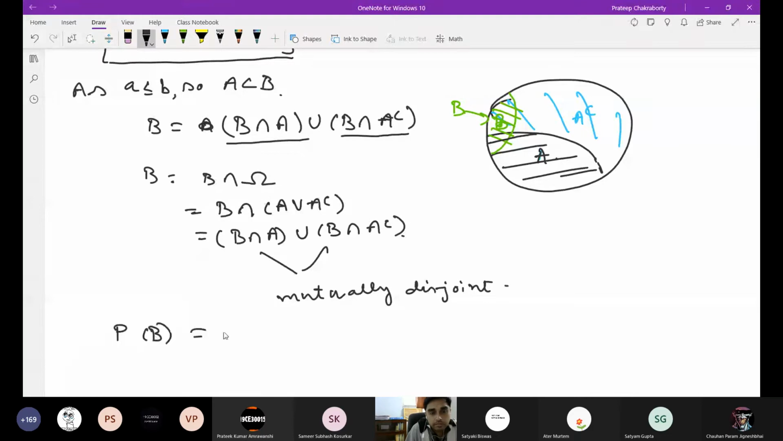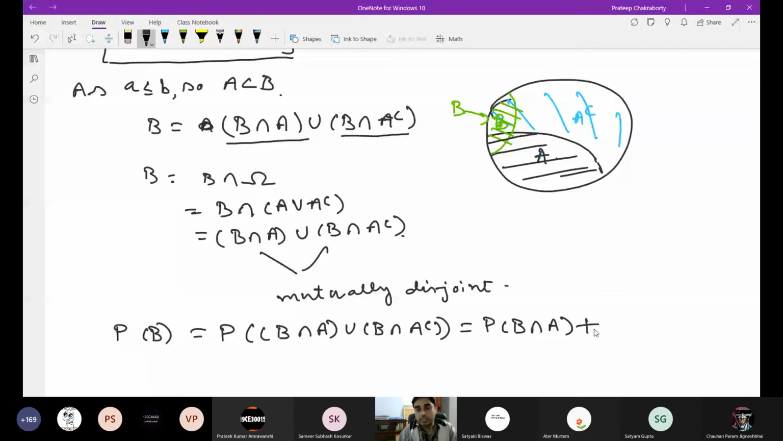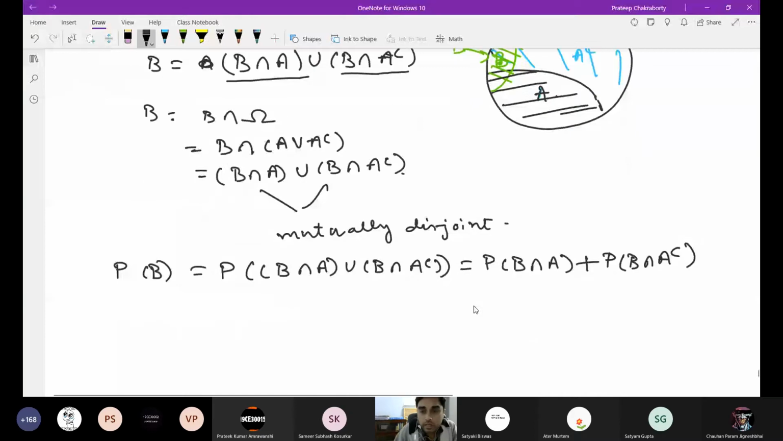P of B is equal to P of B intersection A union B intersection A complement. This is P of B intersection A plus P of B intersection A complement. It is just the sum of these two things because they are mutually disjoint. This is the definition of probability. And what is B intersection A?